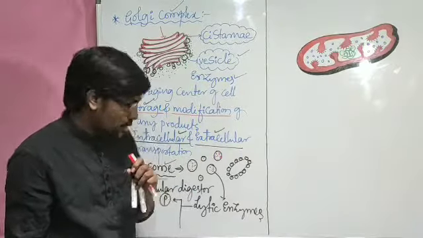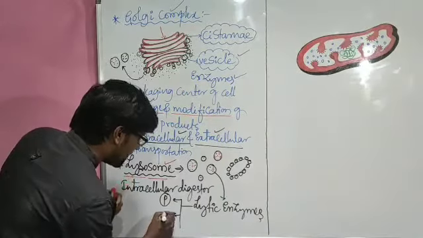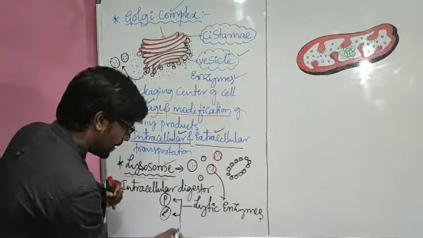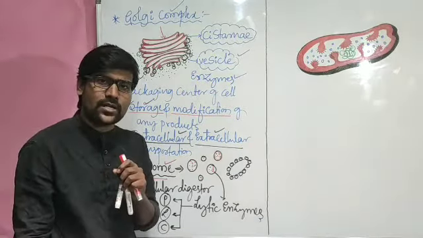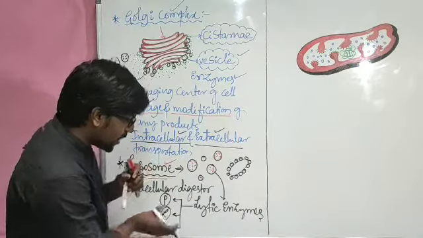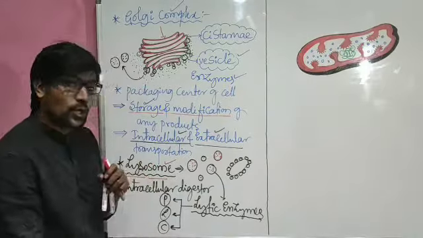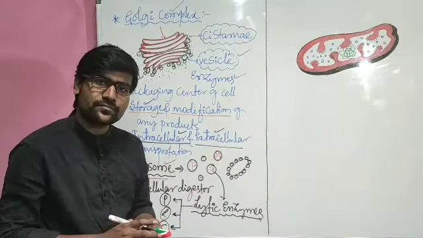The protease enzyme's work is breaking the protein coat. The lipase enzyme's work is breaking lipid molecules. And for carbohydrates, generally I will consider, the carbohydrase's work is breaking carbohydrates. Such enzymes we will refer to as lytic enzymes. Many different lytic enzymes are present in lysosomes.